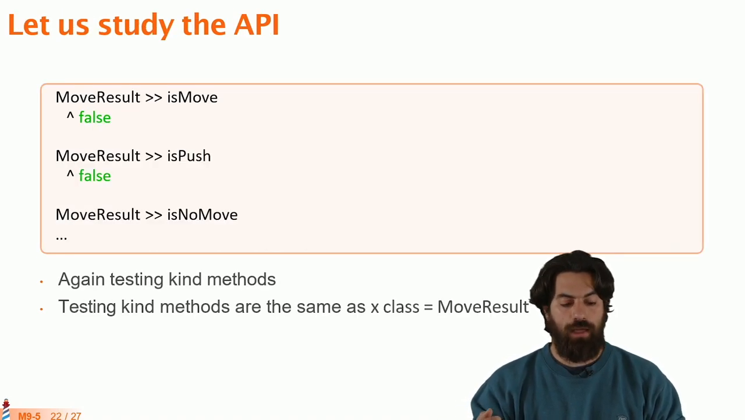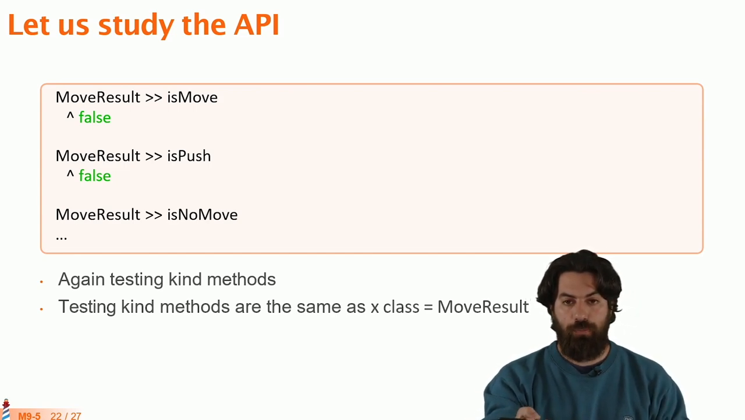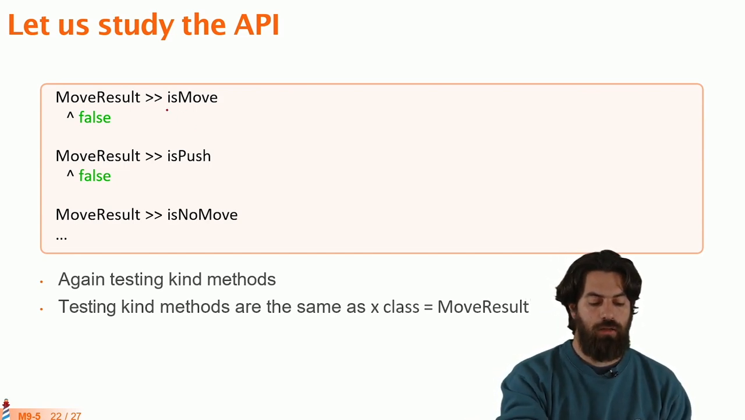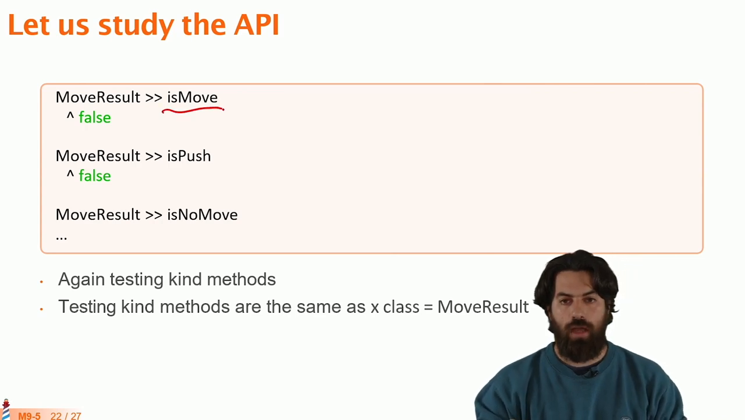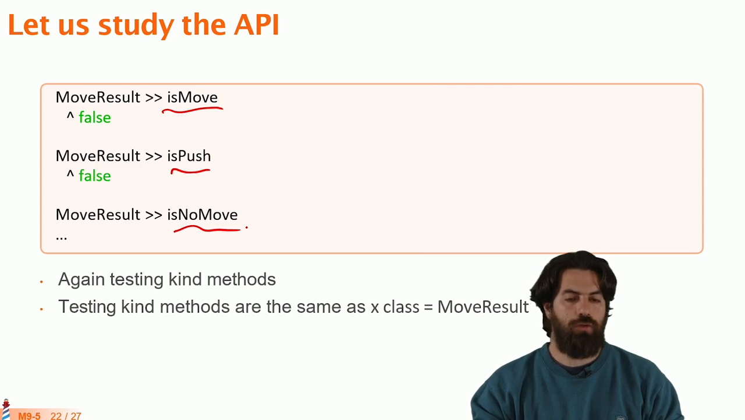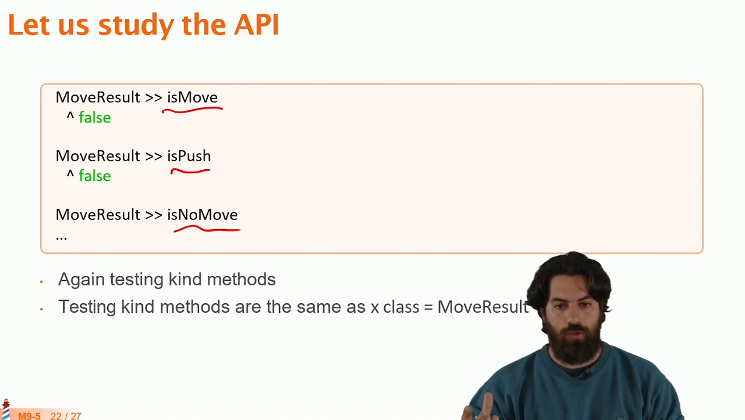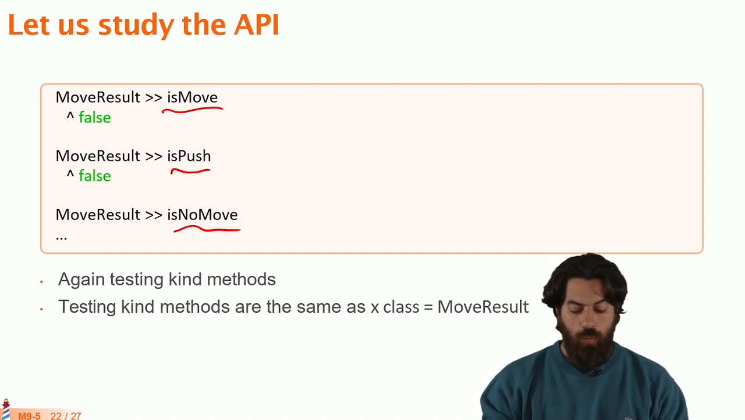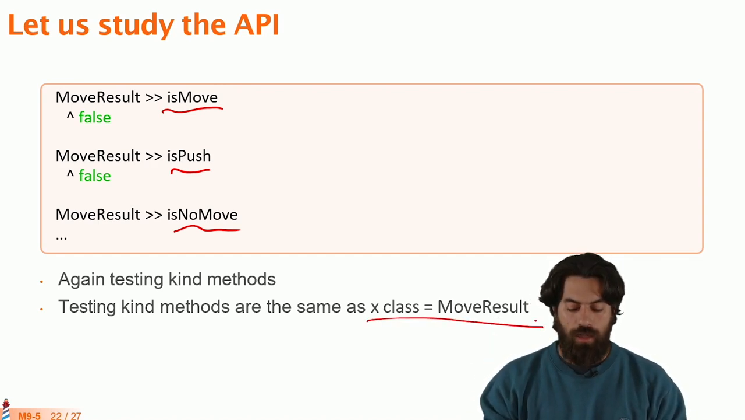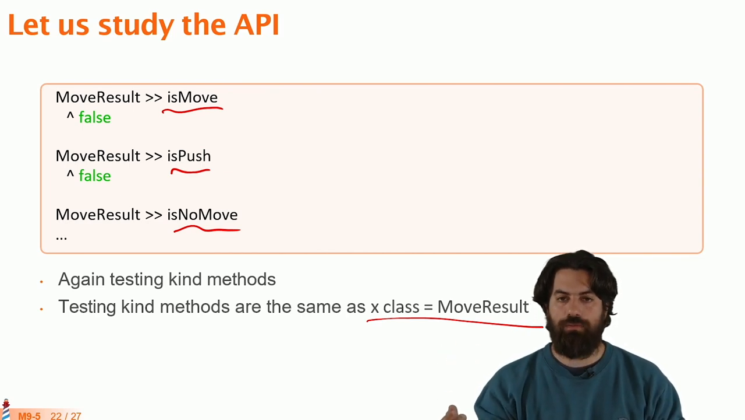If we take a look at the API of these moves, we see the same kind of pattern again. All the moves understand if they are a move, if they're a push, or if they are a no move. So we are probably smelling that here we are going to see the same kind of pattern of nested conditions, which in the end are the same thing as asking, is the class of this move this class or not?